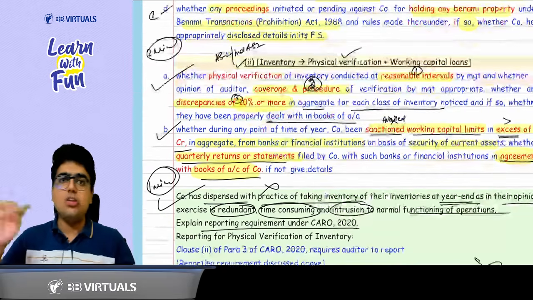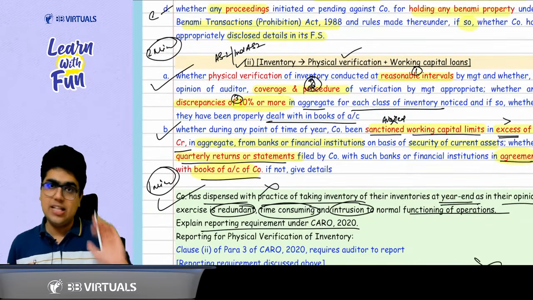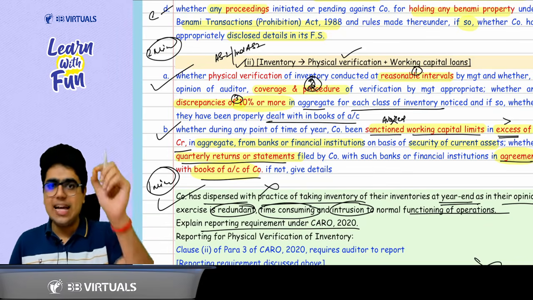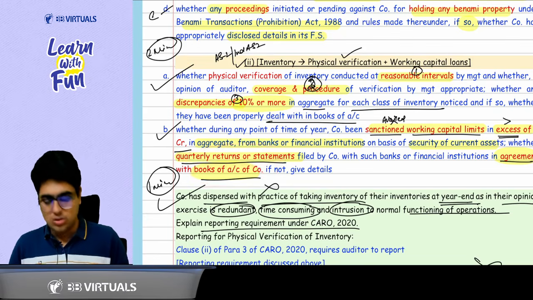Clear, sir. Now you talk about the working capital sanction of more than 5 crore by a bank or financial institution. If yes, then you need to file quarterly statements. As an auditor, just report whether these quarterly statements agree with the books of accounts or not.